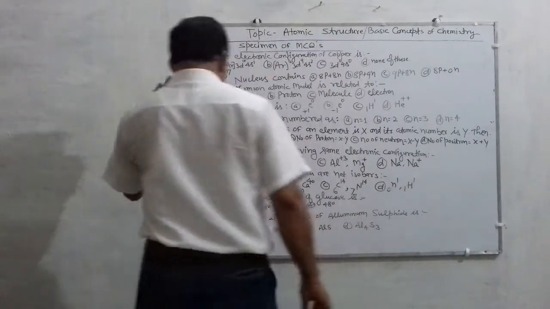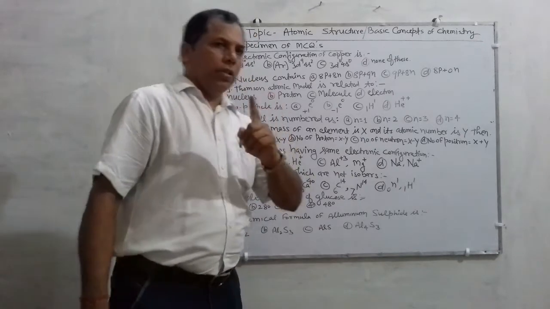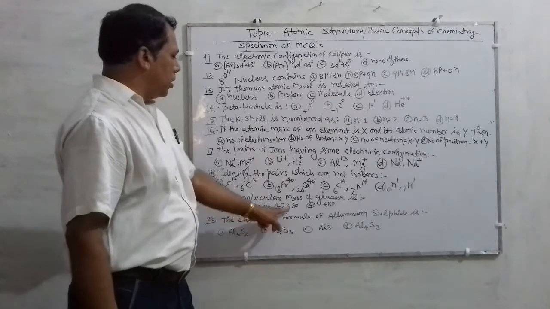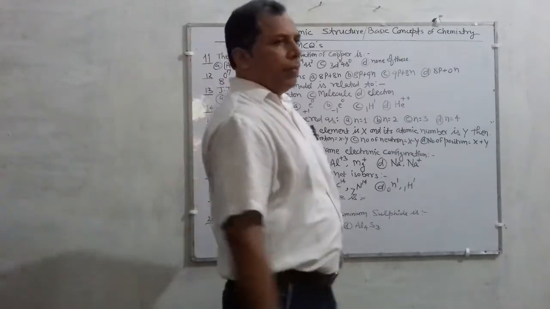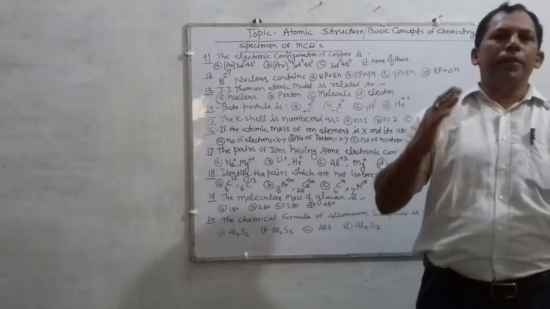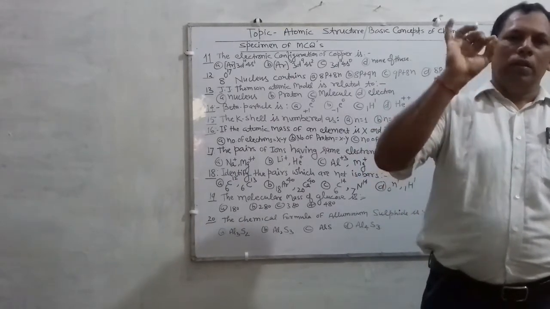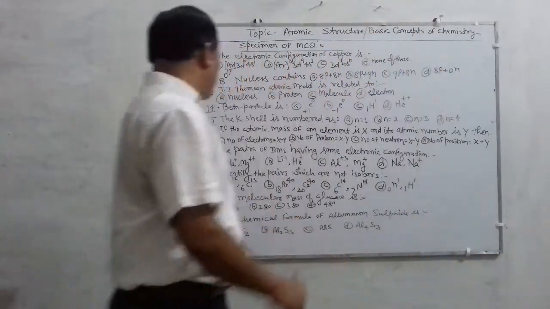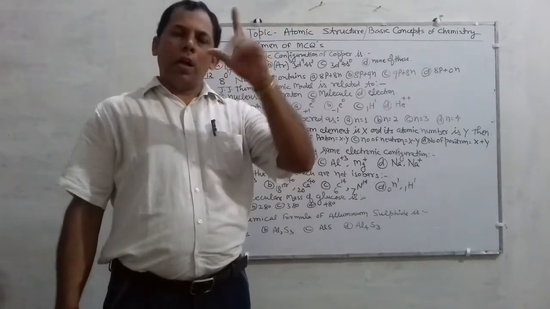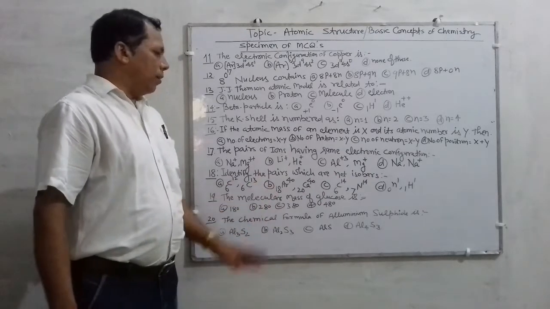Okay. Next question, children. The molecular mass of glucose is. The first option is 180, 280, 380 or 480. So I have taught you in detail how the molecular mass of a compound or molecule can be determined. So go on the formula, then you can easily find what will be the molecular mass of glucose or any molecular compound.